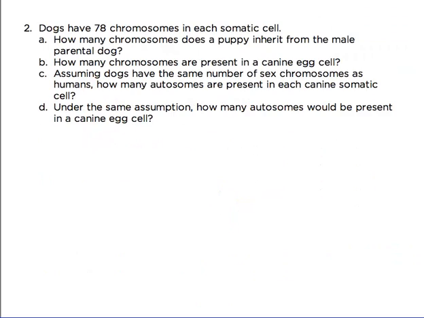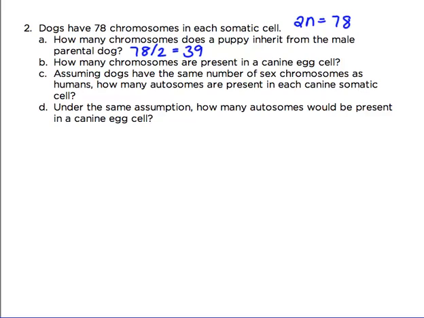Question 2 states that dogs have 78 chromosomes in each somatic cell. So dogs are diploid organisms, so that means that 2n equals 78. So A, how many chromosomes does a puppy inherit from the male parental dog? When a diploid organism makes gametes, they make gametes that are n, which is half the number of their chromosome number. And they get that amount of chromosomes from each parent. So the amount of chromosomes that the puppy inherited from the male parental dog would be 78 divided by 2, which is 39.